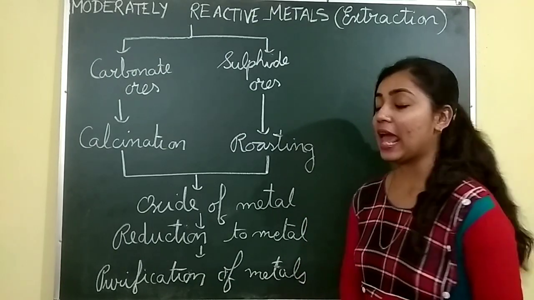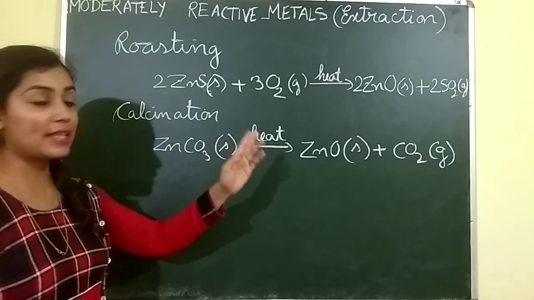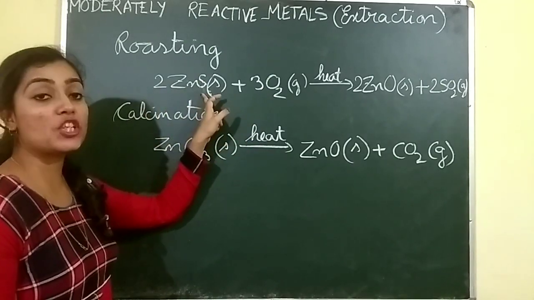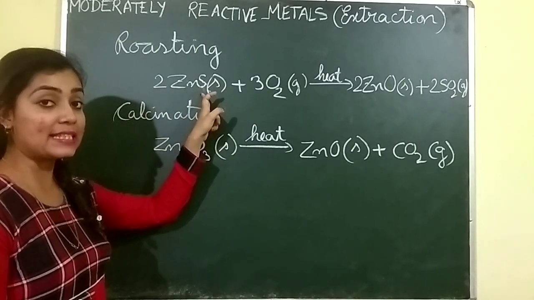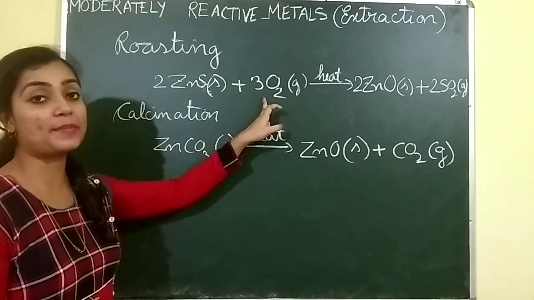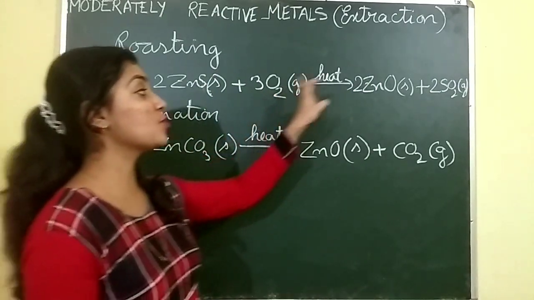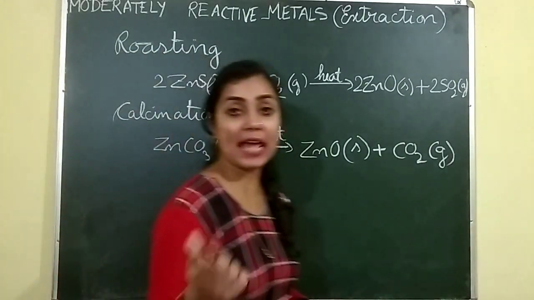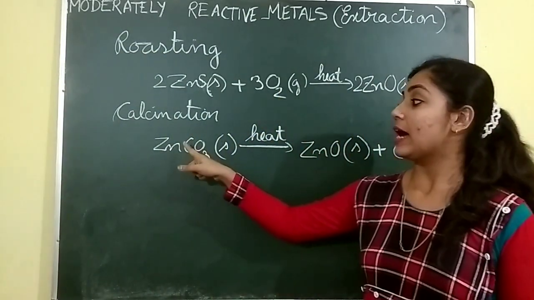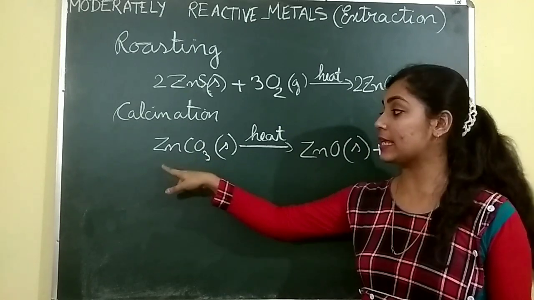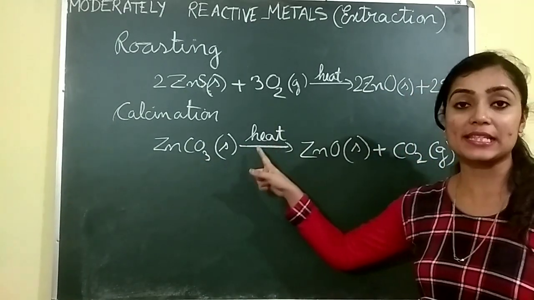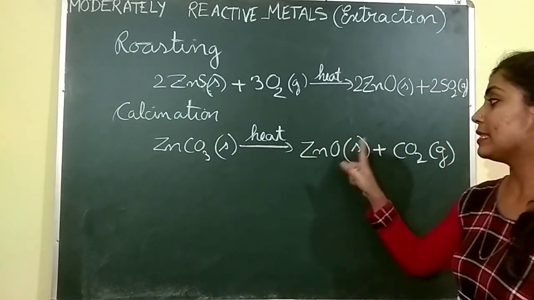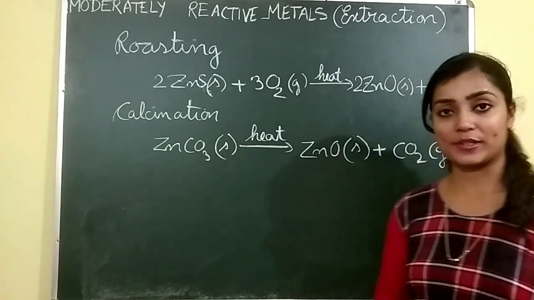So we'll see some examples. This is the reaction of roasting here. This is ZnS, which is the sulfide ore of zinc. It is heated in presence of abundant supply of oxygen, and then gives rise to zinc oxide and sulfur dioxide. This process is called roasting. On the other hand, this is the carbonate ore of zinc, that is zinc carbonate. It is heated in limited supply of oxygen. Then zinc oxide and carbon dioxide are formed.